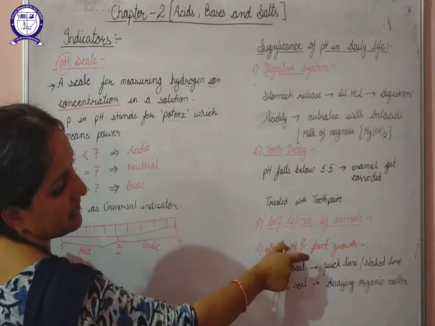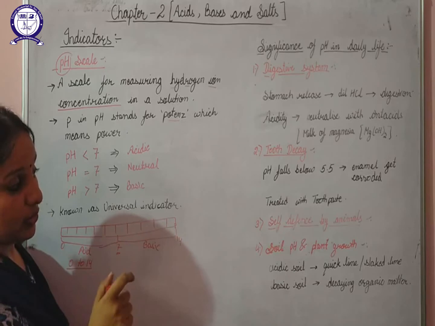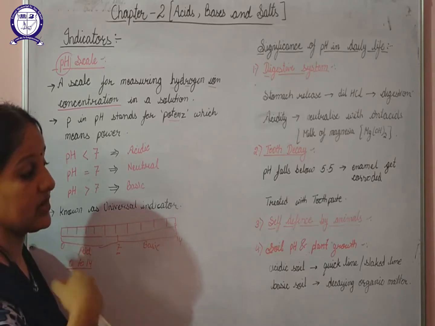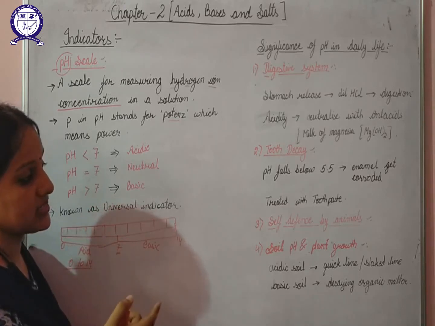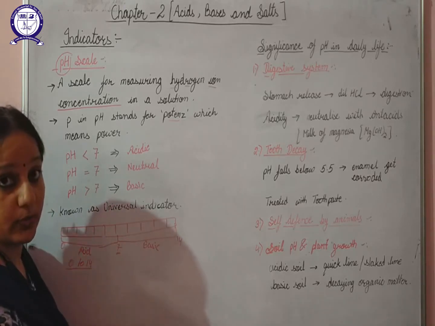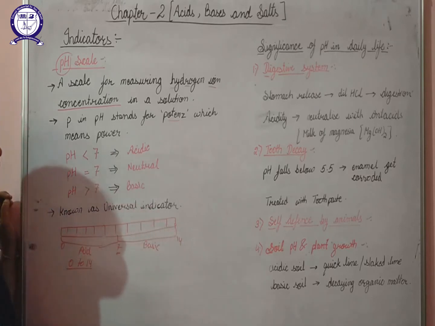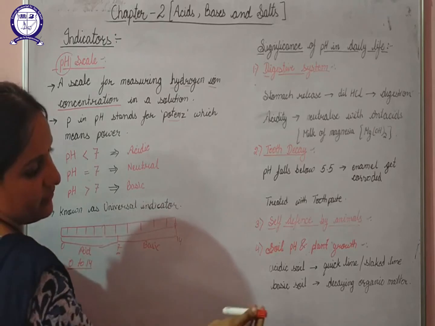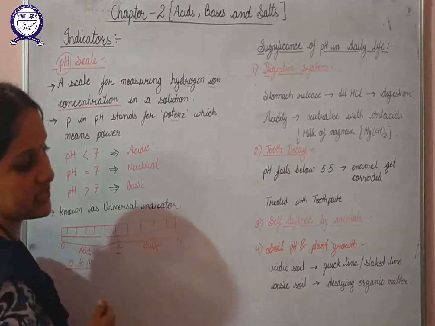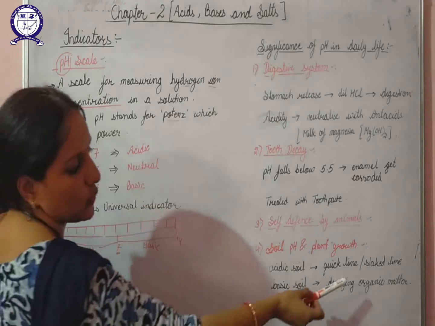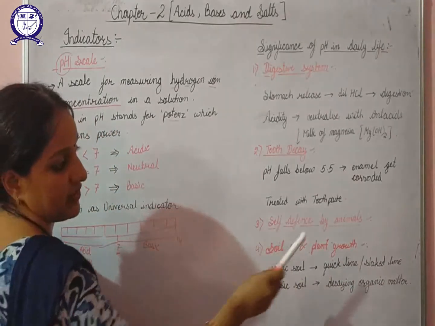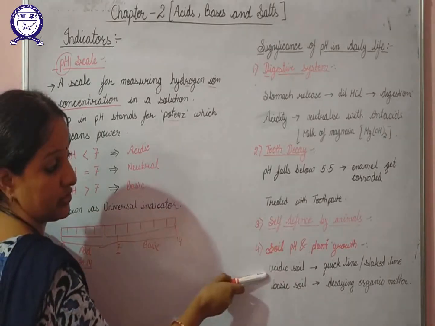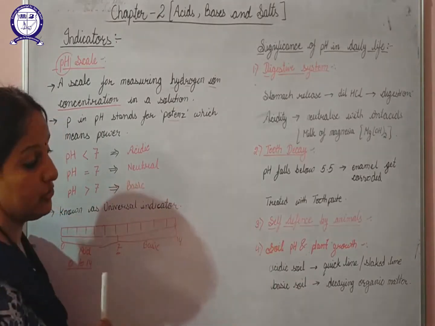Next is soil pH and plant growth. Now if the soil is too acidic or too basic, in that situation either the plants will not grow properly, or it may happen that they will not even grow over there. So to treat that, if we have acidic soil, it is advised to treat that soil with quicklime or slaked lime. Why? Because they are basic in nature, so that the effect of acidic soil can be neutralized.